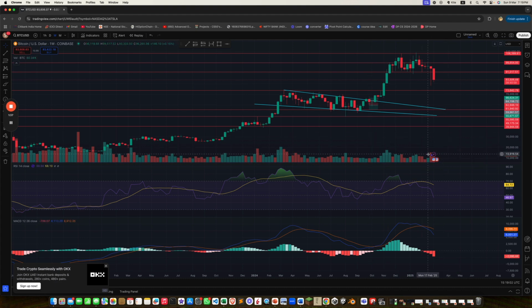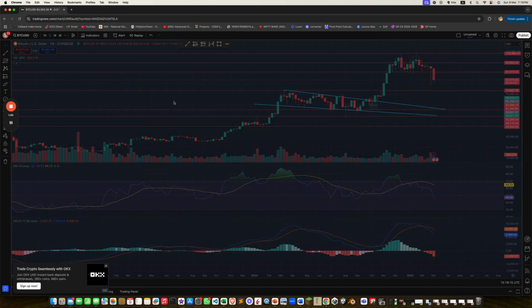And we see this in the volume, RSI as well, MACD, all bearish now. So again, this is clearly showing bearish tilt towards price action for Bitcoin. And personally, that's where I lie as well. So that's what we get from the weekly charts.